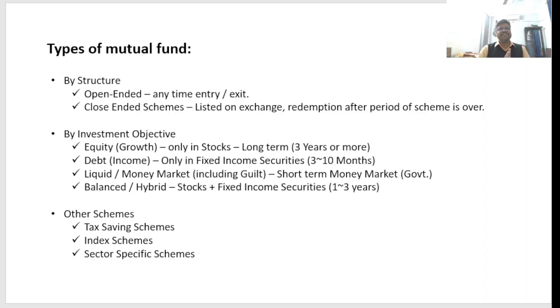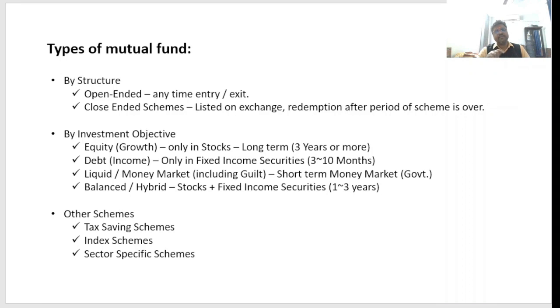Now come to the structure objective. Equity growth: only in stocks. It can be invested only in stocks and for the long term, 3 years or more. Second is debt income: only in fixed income securities. It is invested for 3 to 10 months.